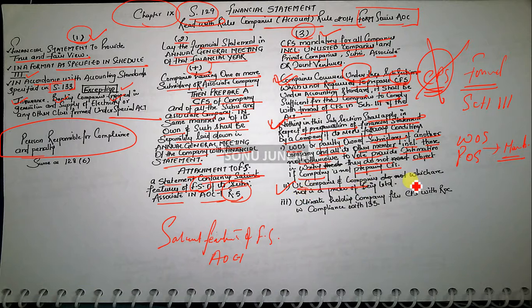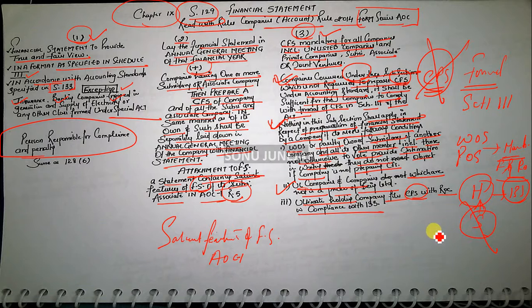Second, it is an unlisted company, or not in the process of being listed. Third, the ultimate holding company files CFS with ROC in compliance with section 133. So there's a holding and there's a subsidiary. If the holding company complies with 133 and submits the financial statement to ROC, the subsidiary company need not file the CFS with ROC.